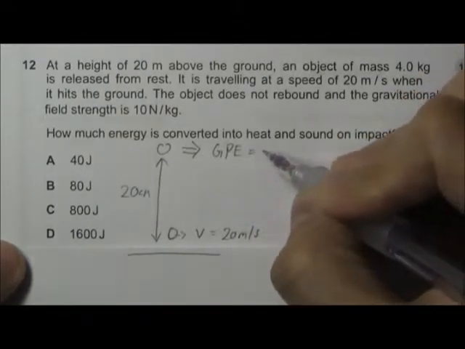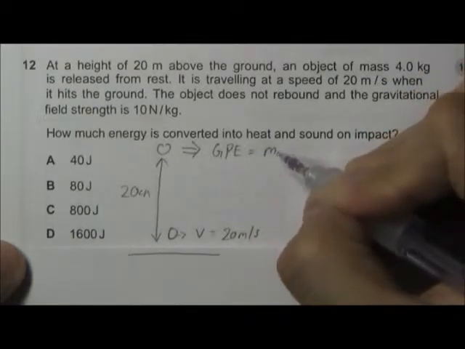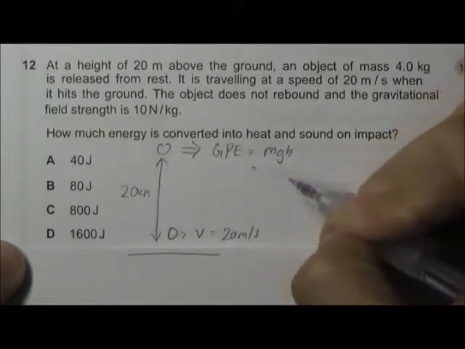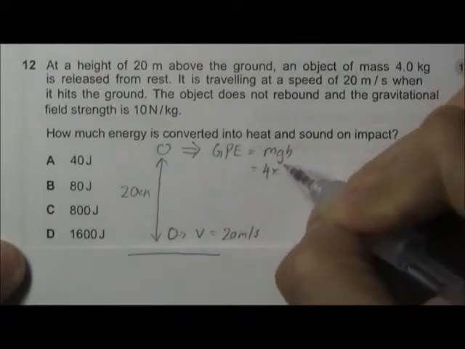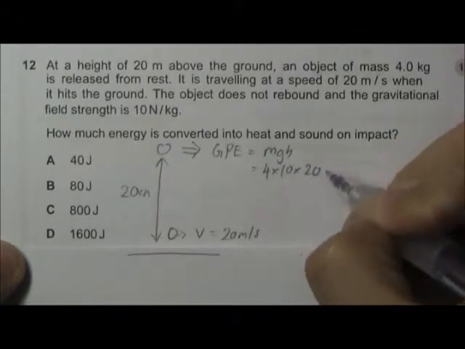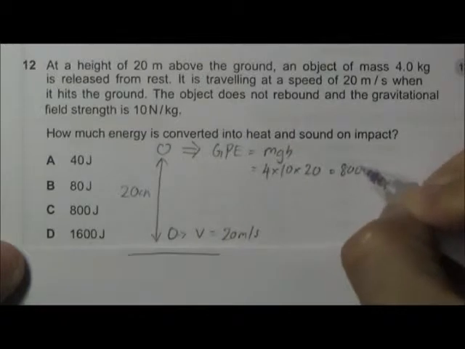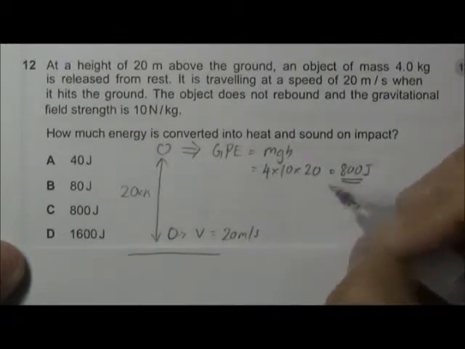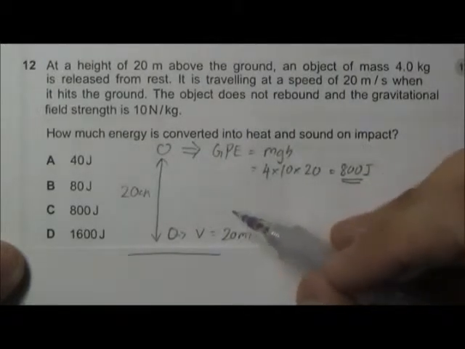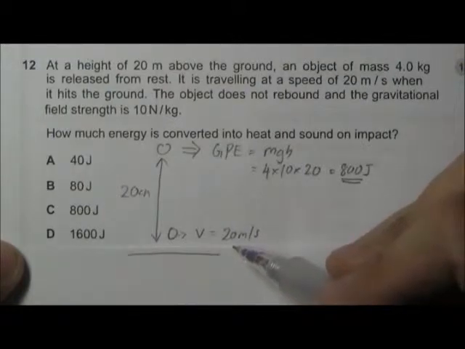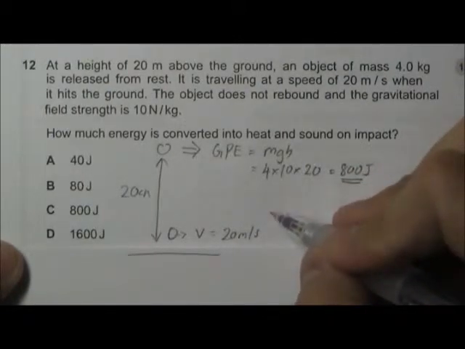It can be calculated by the formula mgh. So it will be 4 times 10 times 20. This will give us 800 joules of energy. And when it's almost striking the ground, it will have kinetic energy.